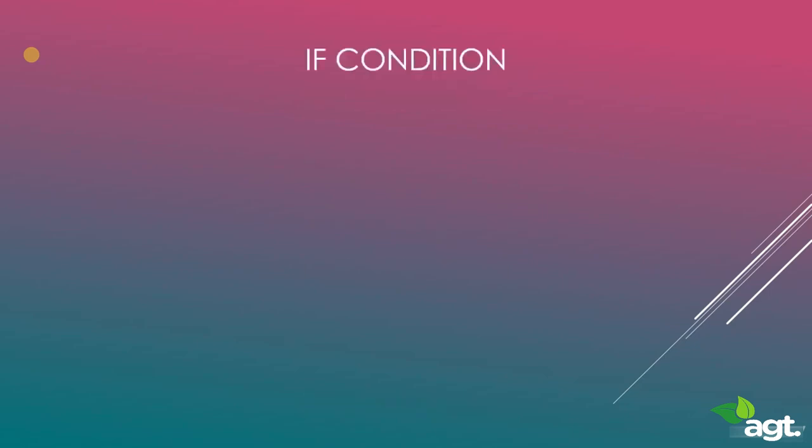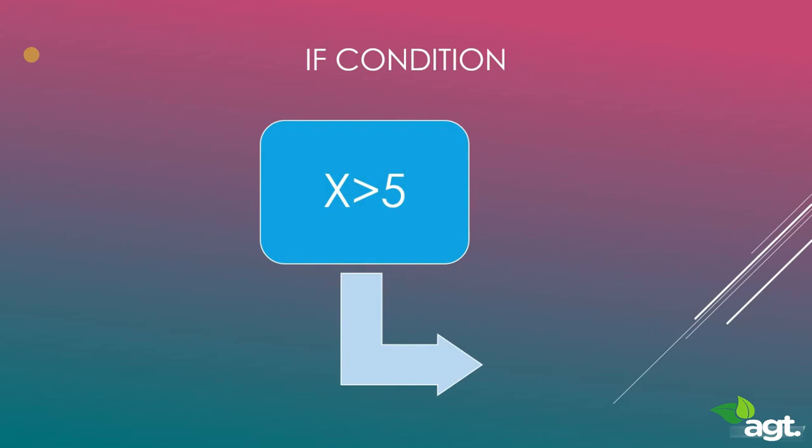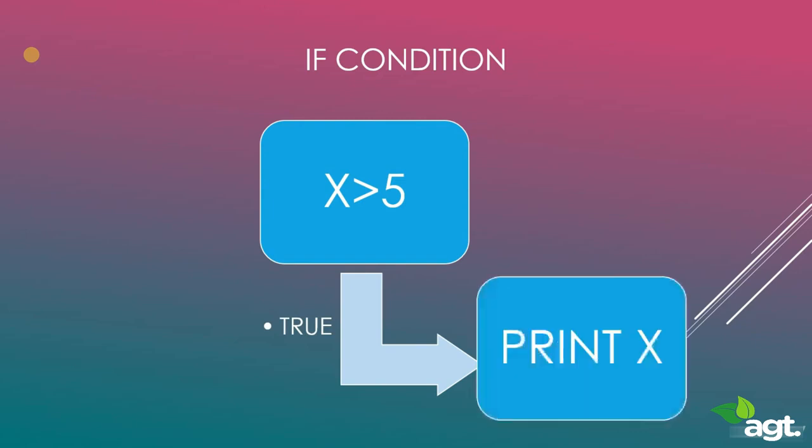Now the basic logic behind if statement is that there will be a condition, and if the value of that condition is true, then the following set of statements will be executed. Now here is a flowchart which shows an example. If the value of x is greater than 5, then we will print the value of x. So this is the logic behind the if condition. That is, if the condition inside the if is true, then the statements inside the if statement will be executed. Now you will understand this better as we try out a program.